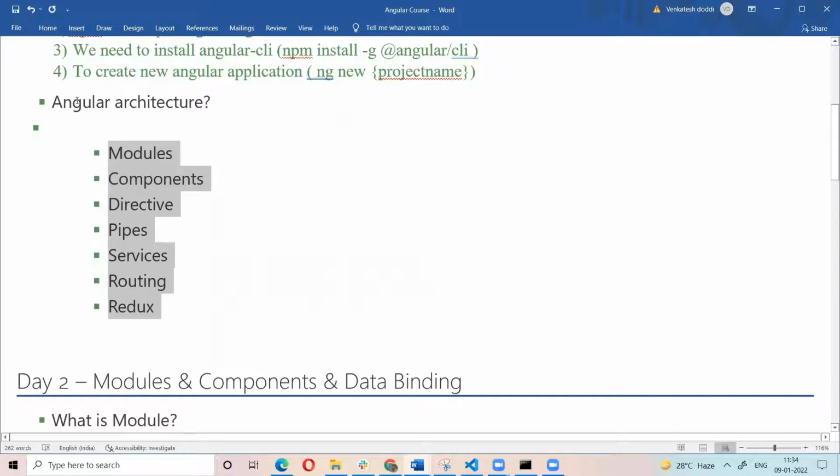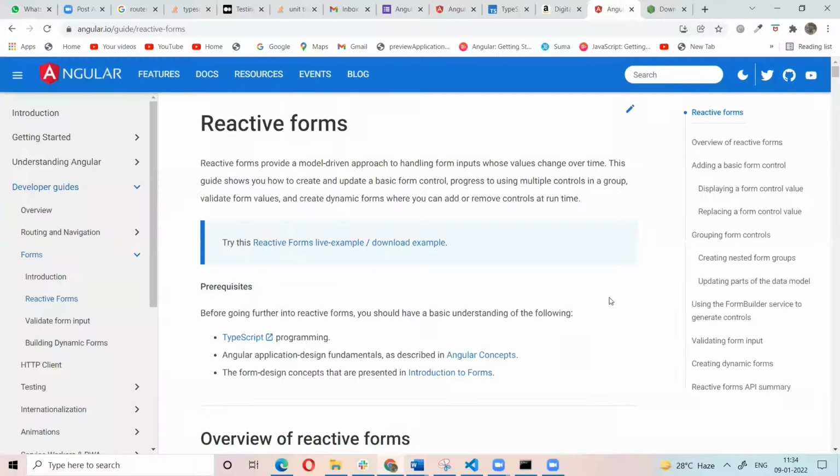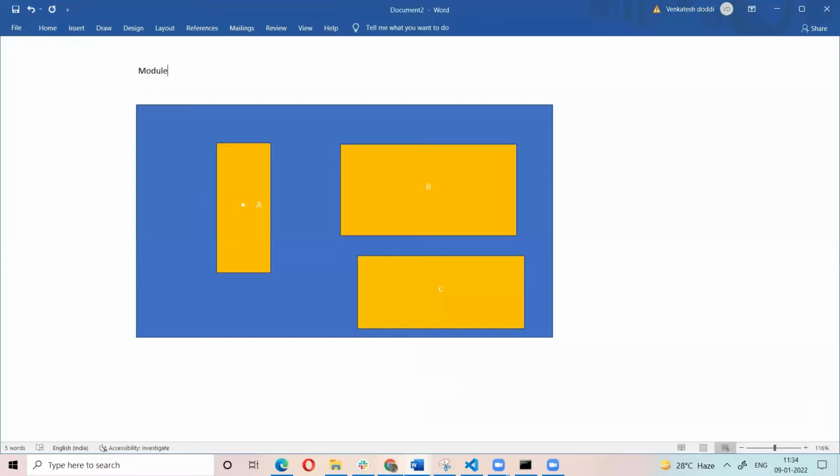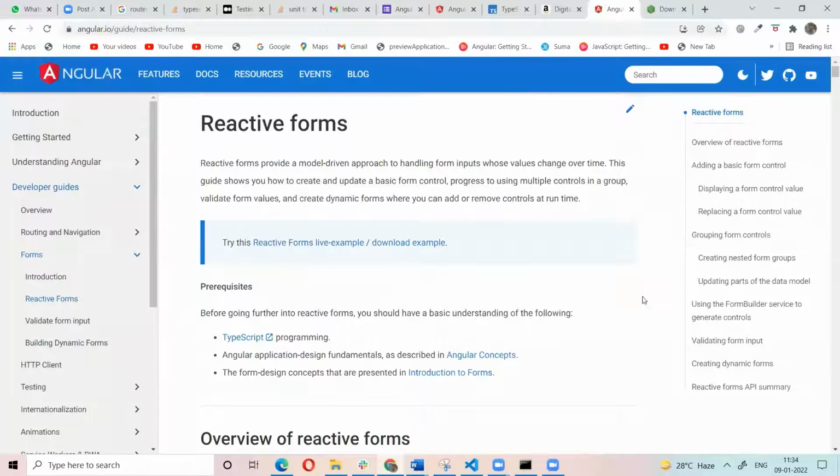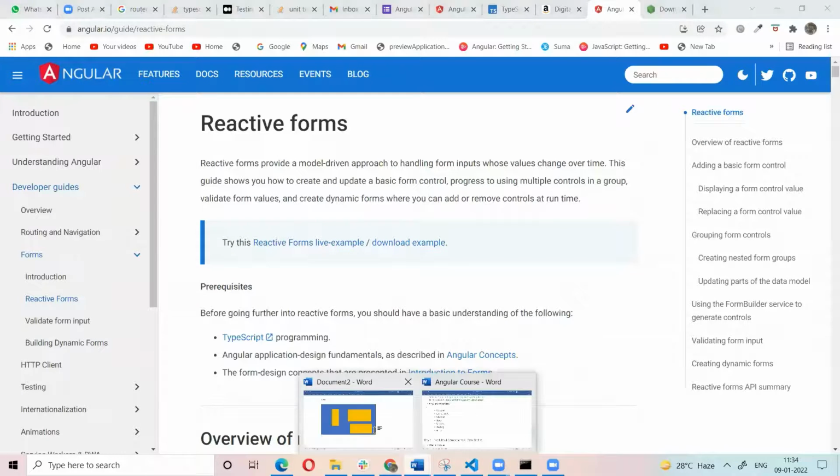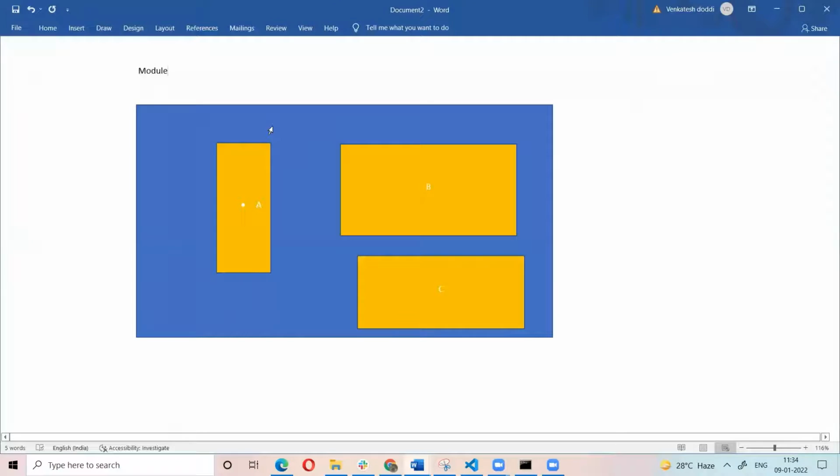Coming to the Angular architecture, let me explain. If you want to build an architecture, this is the whole page. We have a single page that is called a module. Now this whole page we can divide into separate parts: this is the header, this is the sidebar, this is the body part, this is the right sidebar. We divide the whole page into single blocks, and those are the components. So a module is the single, total, whole page of the application, and the module has the different components.